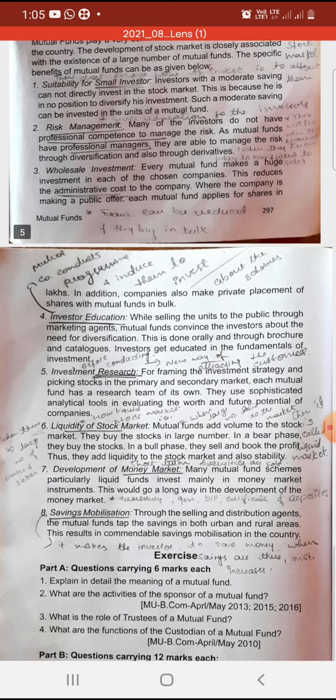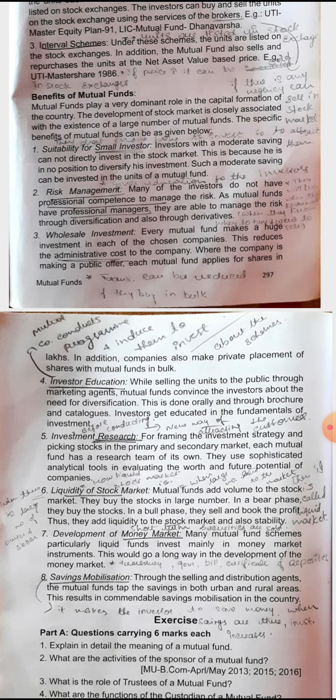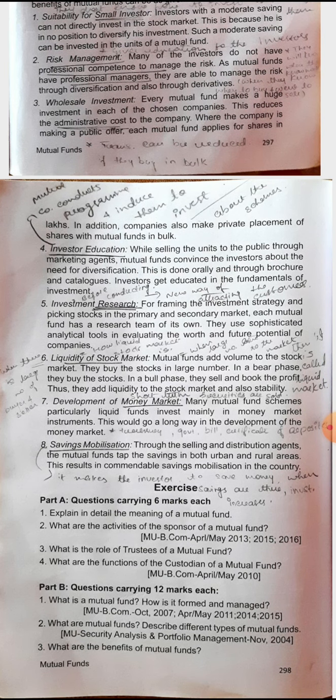Okay, so these are the benefits of a mutual fund: it is suitable for small investors, risk management, wholesale investment, investors education, investment research, liquidity of stock market, development of money market, and saving mobilization. So this is the end of this chapter, mutual fund. Now one more chapter remaining, that is the first chapter, cash flow statement, cash budget. So that I will be doing from the next class. I have finished this theory chapter, that is mutual fund.